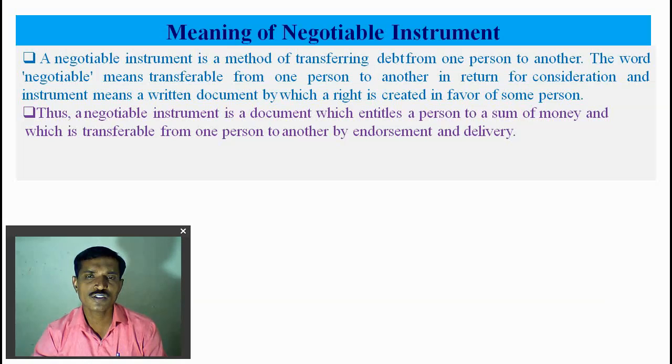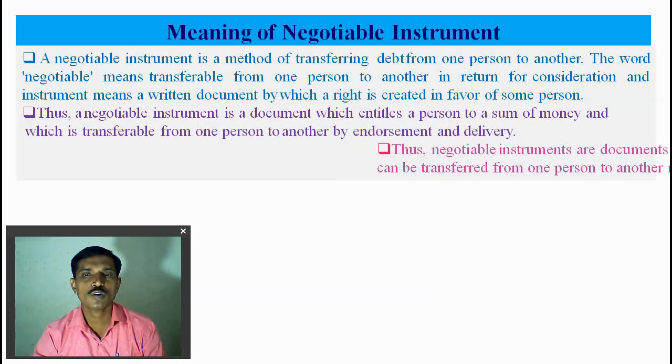So it is an instrument which transfers ownership from one person to another through endorsement and delivery. Whenever we write something on the negotiable instrument, on the front side or the back side, it is an endorsement. By delivery, we can transfer the ownership of this document.